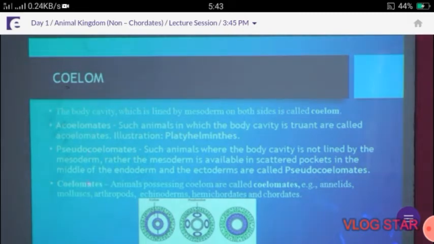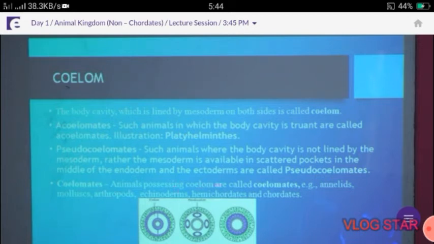And then pseudocoelomate: the body cavity is not lined by the mesoderm. Rather, the mesoderm is available in scattered pockets in between the endoderm and the ectoderm. It is a false coelom, called pseudocoelomate. And then coelomates: animals possessing a coelom are called coelomates. Examples are annelids, mollusks, echinoderms, hemichordata, and chordates.